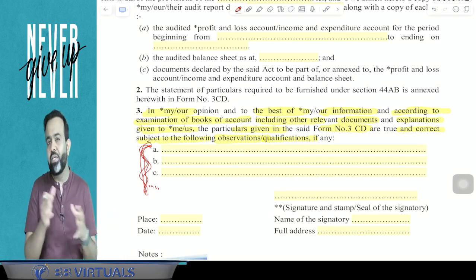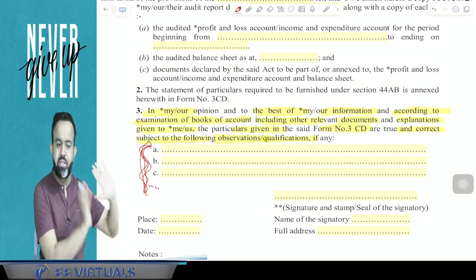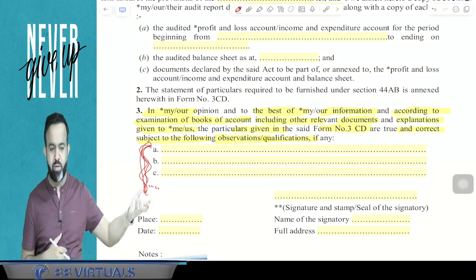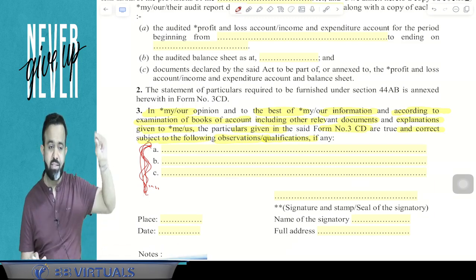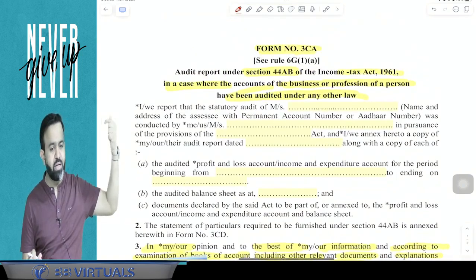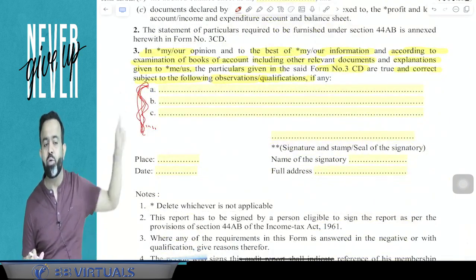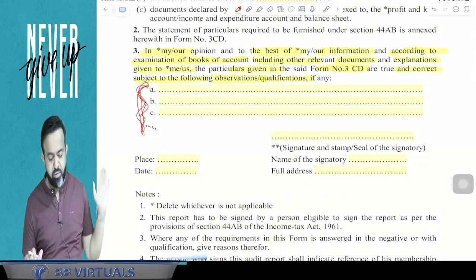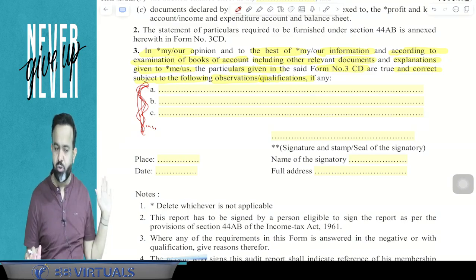You know that if there is a difference in opinion, the chartered accountant's opinion says some different part, and the assessee says some different point, then they have to mention it here. So I mentioned, if there is a difference of opinion between the assessee and the chartered accountant, then the chartered accountant has to report all the qualifications, observations and differences in opinion here. You got my point or not?